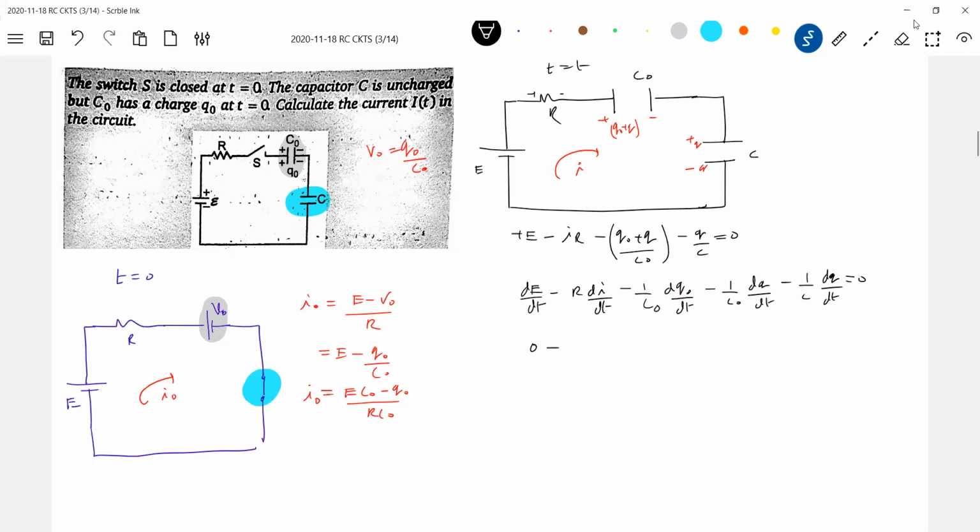Okay, this will be 0. R di by dt. This will be 0. 1 by C naught dq by dt.